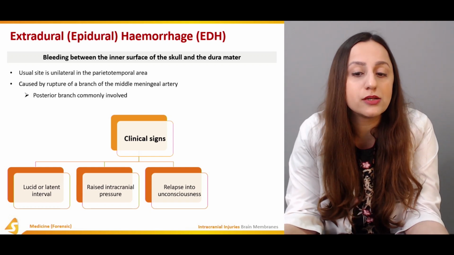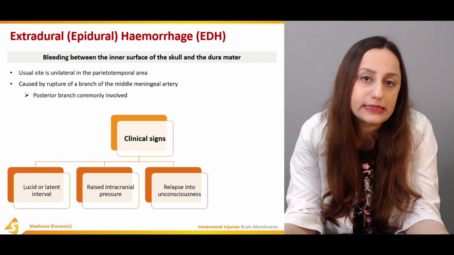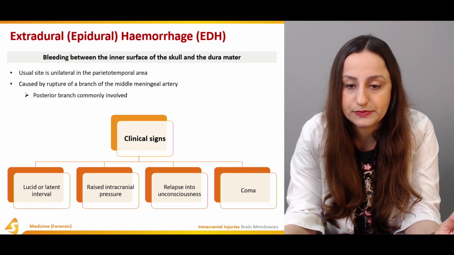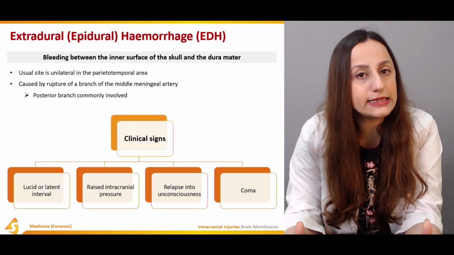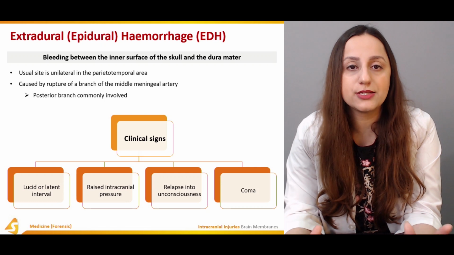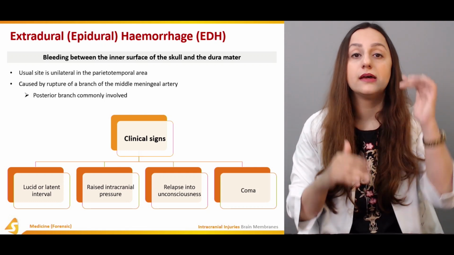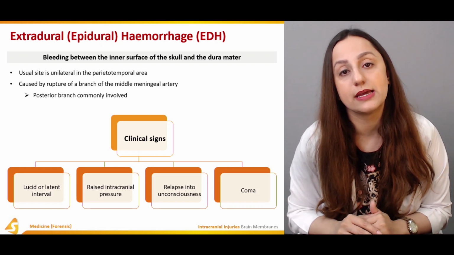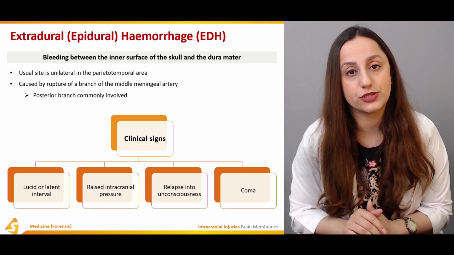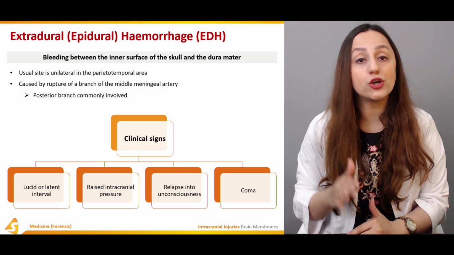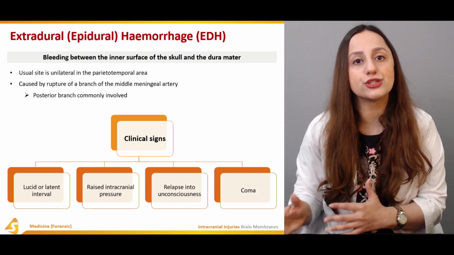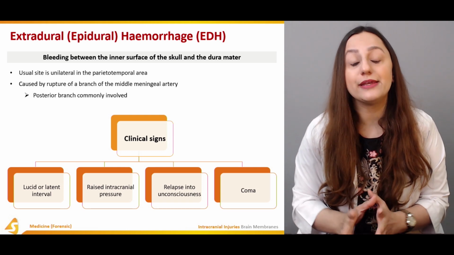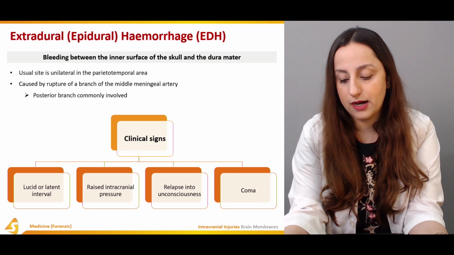The relapse into unconsciousness is also a clinical sign, which is part and parcel of this extradural hemorrhage. Lastly, there is the symptom that is going to appear and is basically the last sign of the extradural hemorrhages, like a comatose patient. So we are not going to let the patient go into this comatose state, and we are going to institute some treatment modalities so that he may not go into some sort of serious condition.